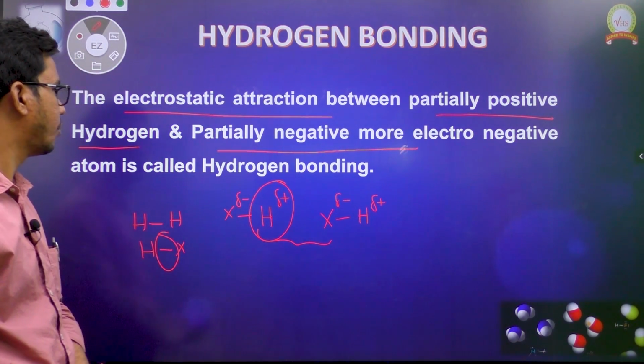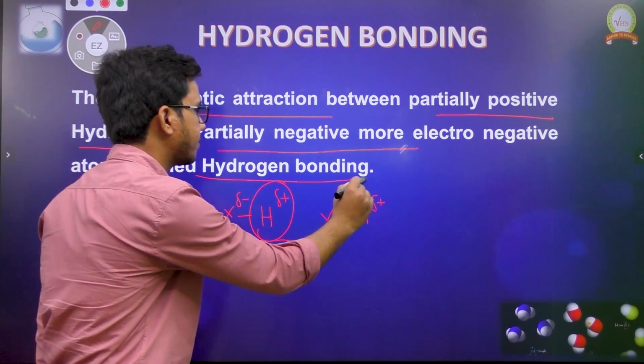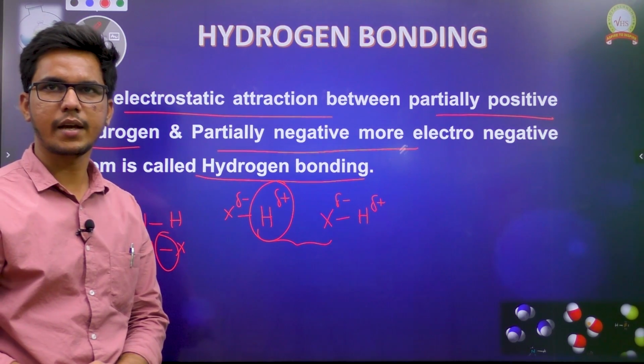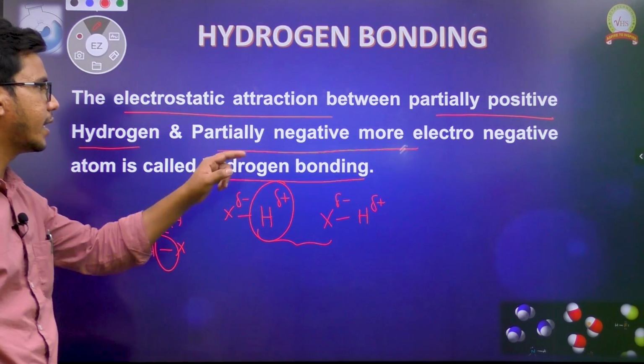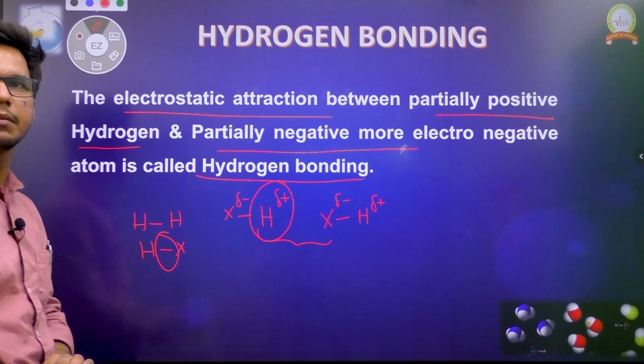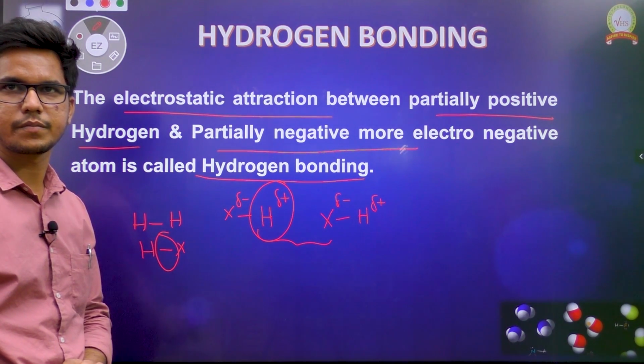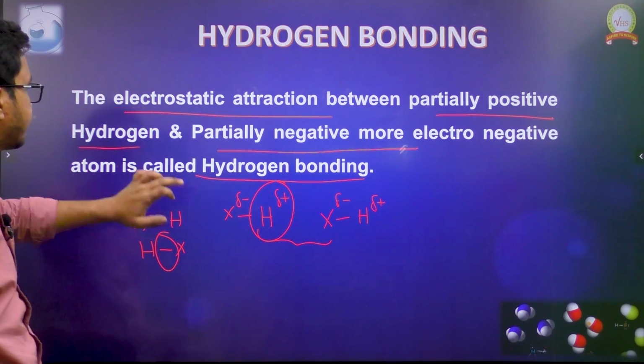This particular attraction is known as hydrogen bonding. Let me read it again: the electrostatic attraction between partially positive hydrogen and a partially negative, more electronegative atom is called hydrogen bonding. Okay, let us see the next slide.